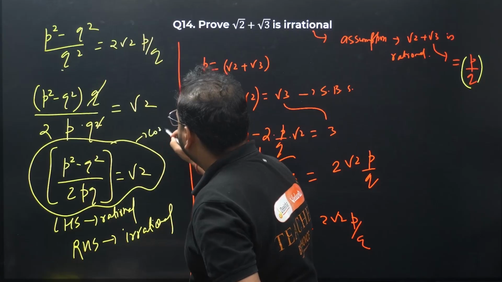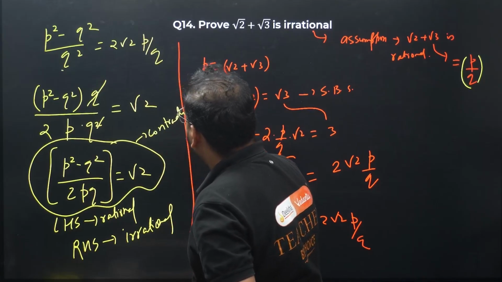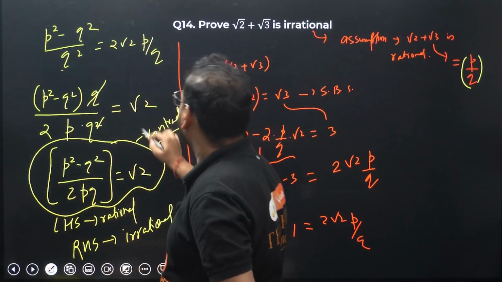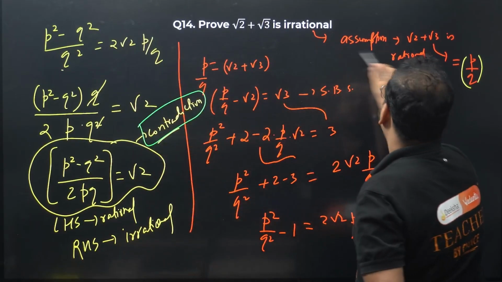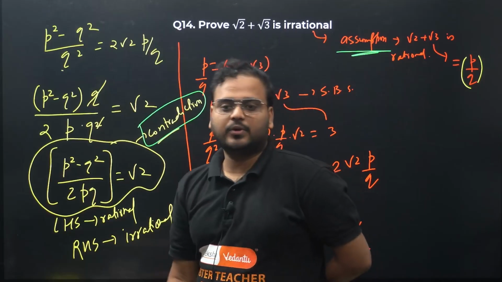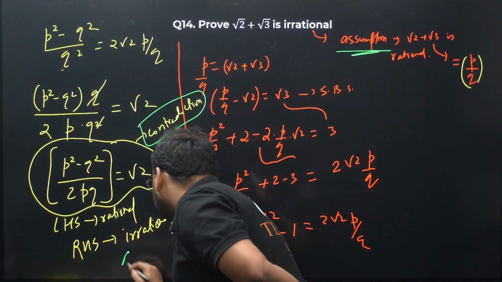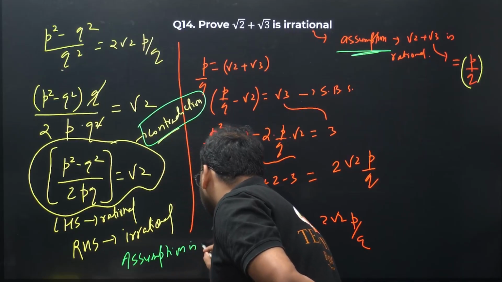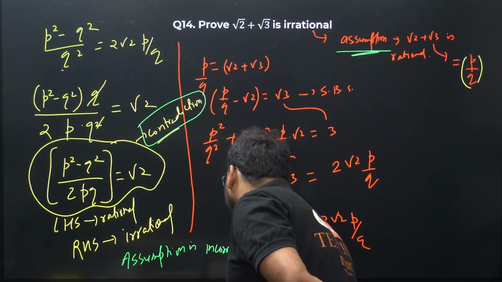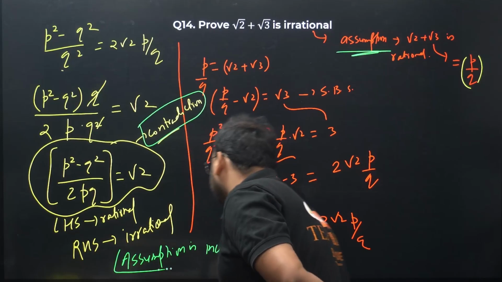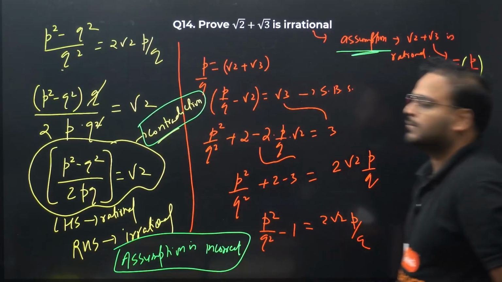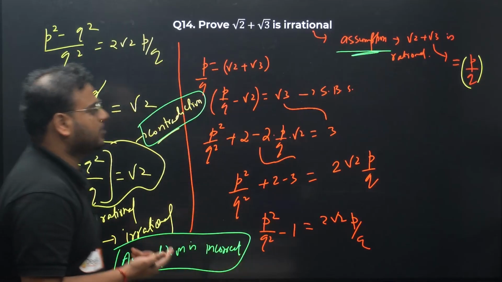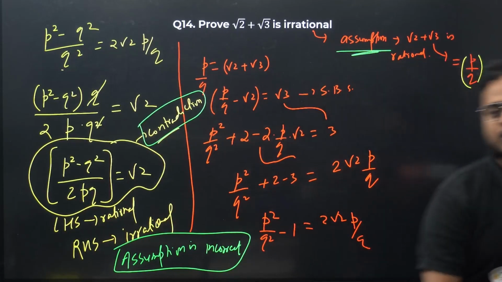And how did we get this contradiction? We got it because of our assumption. It means our assumption is incorrect. Okay, please write it down: assumption is incorrect. That's your answer. Okay, got it? Your LHS side is rational, your RHS side is irrational. It means not possible. Have a look one more time before I move on to next question number 15.